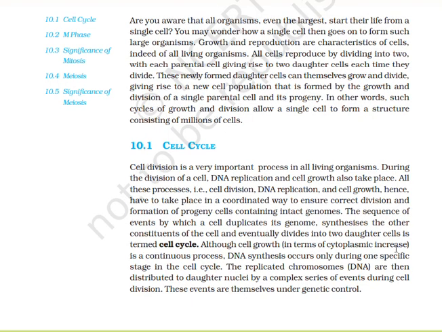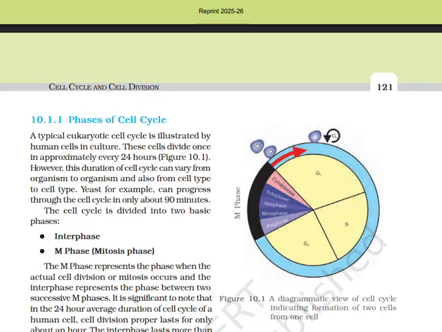Although cell growth in terms of cytoplasmic increase is a continuous process, DNA synthesis occurs only during one specific stage in the cell cycle. The replicated chromosomes (DNA) are then distributed to the daughter nuclei by the complex series of events during the cell division. These events are themselves under genetic control.